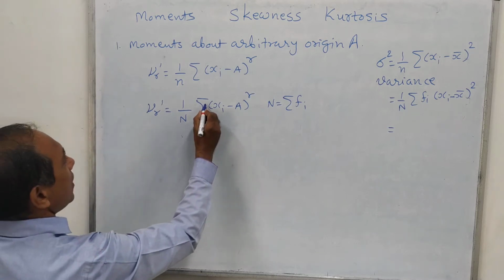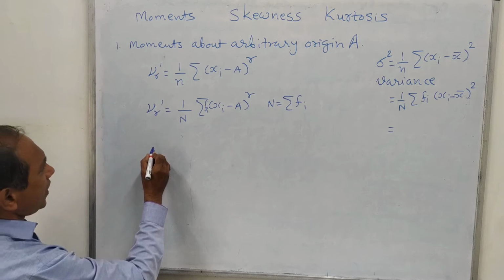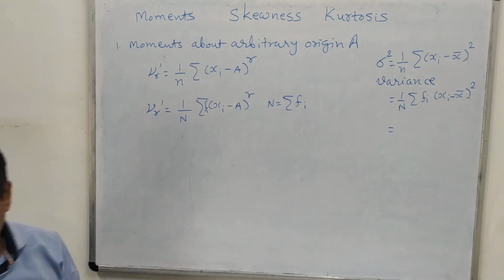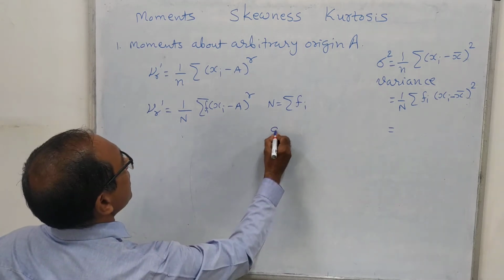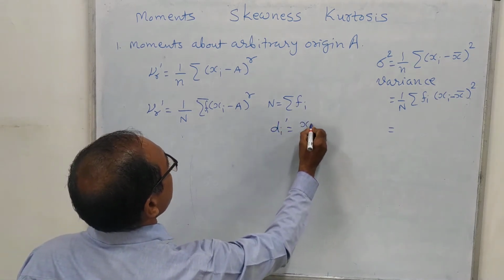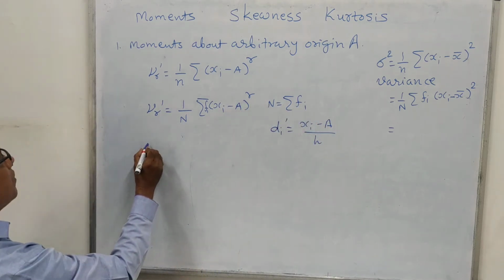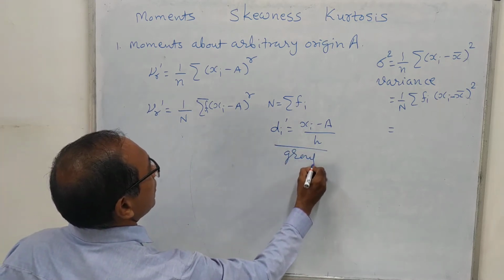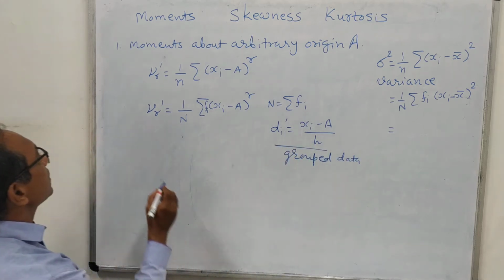And here fi is multiplied there, the frequency. And if we are using the concept of di dash equal to xi minus a upon h, a is assumed value, then we will have, and mostly we will use this for group data, group frequency distribution.